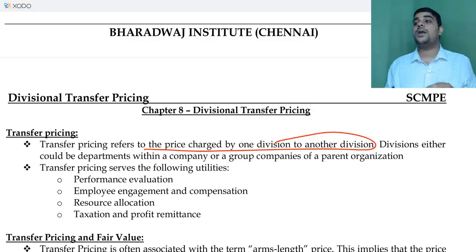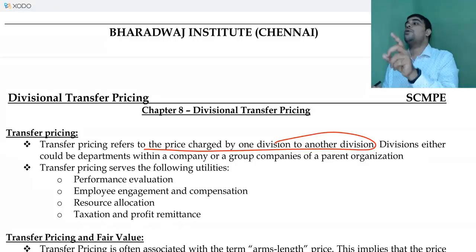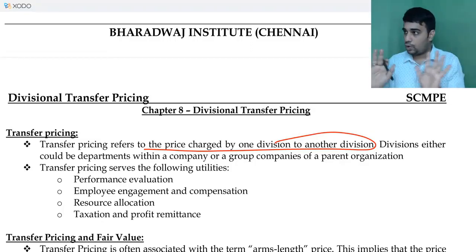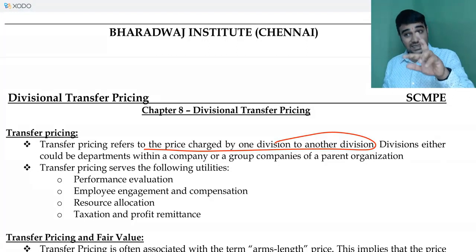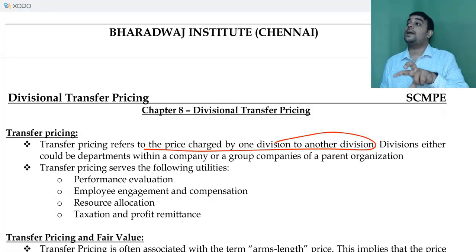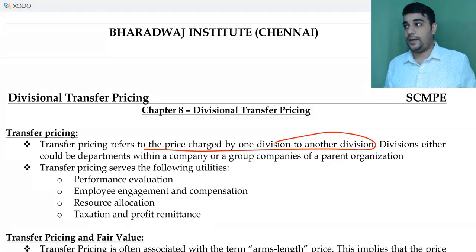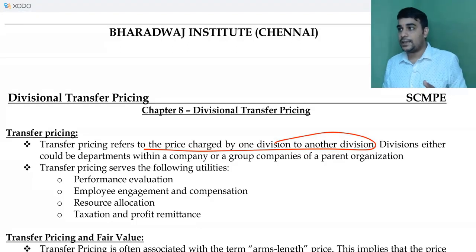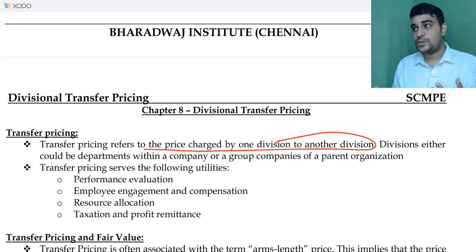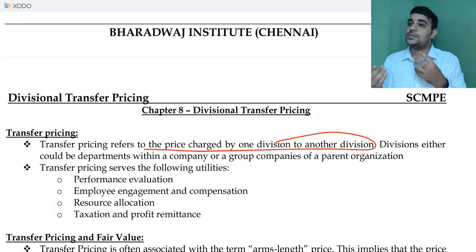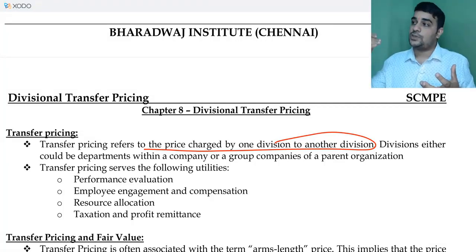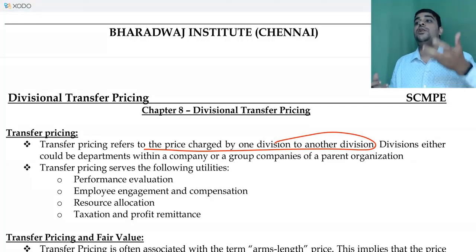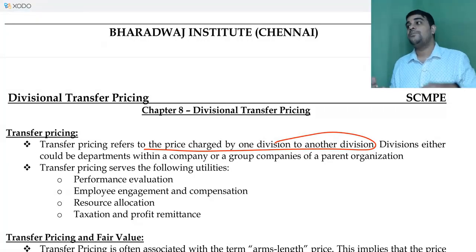because what organizations will try to do is, transfer pricing normally cannot impact the overall profit. Whatever transfer price you fix, overall profits will remain the same as long as you take the right decision. But when it is an international transaction, the transfer price can impact the profit after tax. It cannot impact the profit before tax. What organizations will try to do is fix the transfer price in such a manner that you report a higher profit in a country which has lower taxes, and a lower profit in a country which has a high tax rate.